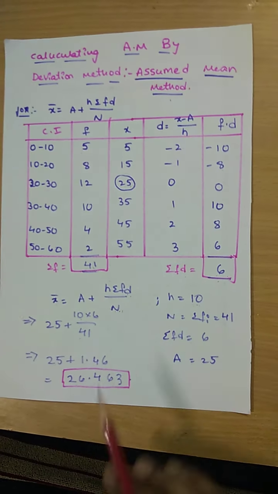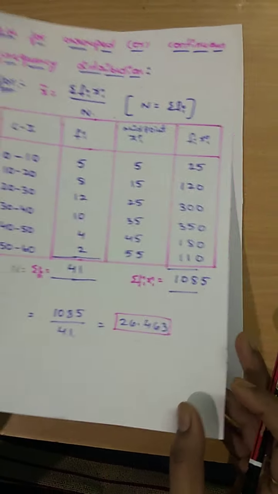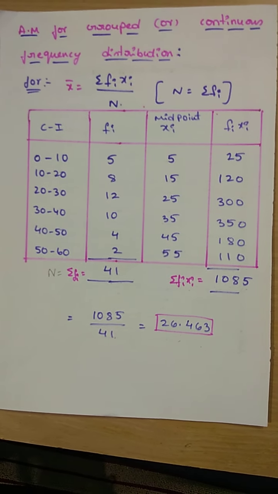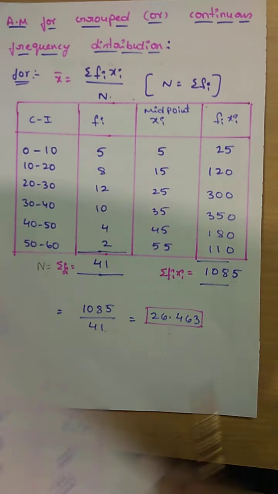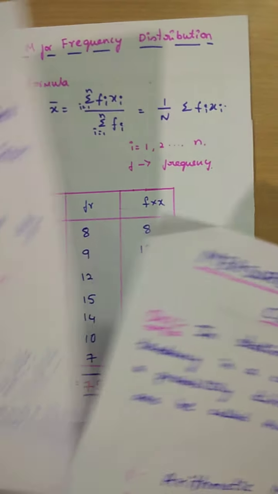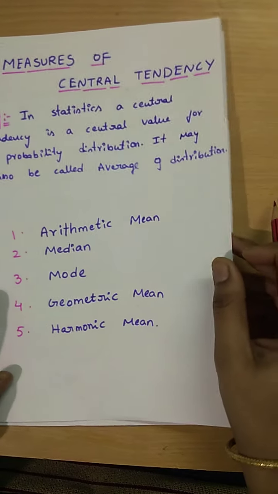Till now I have explained the arithmetic mean concept. In the next class I will explain the median concept.